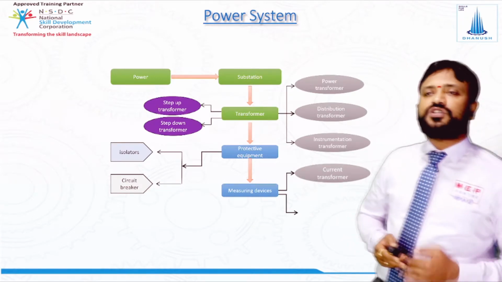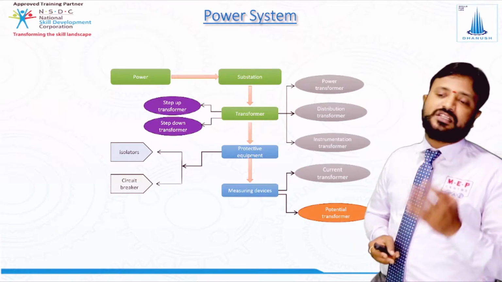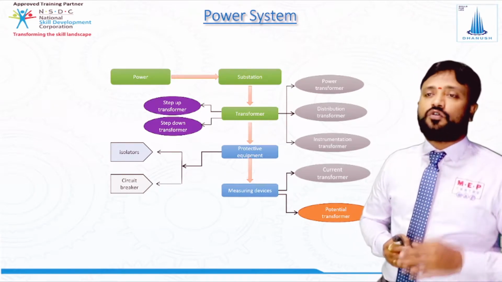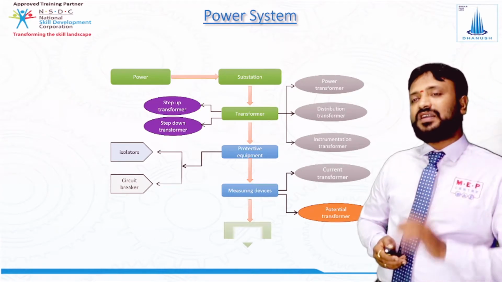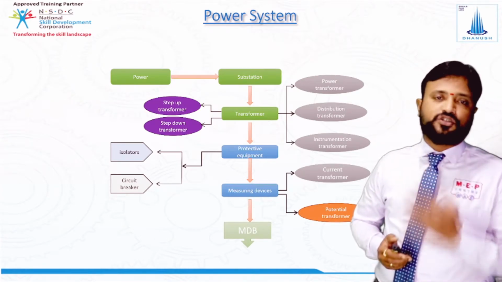If you want to purchase a CT from the market, we need to give technical specifications, like on what basis we are going to purchase the CT and PT. So we are going to study that in depth. Next, once the measuring device has been done, now the supply comes to the main distribution board.